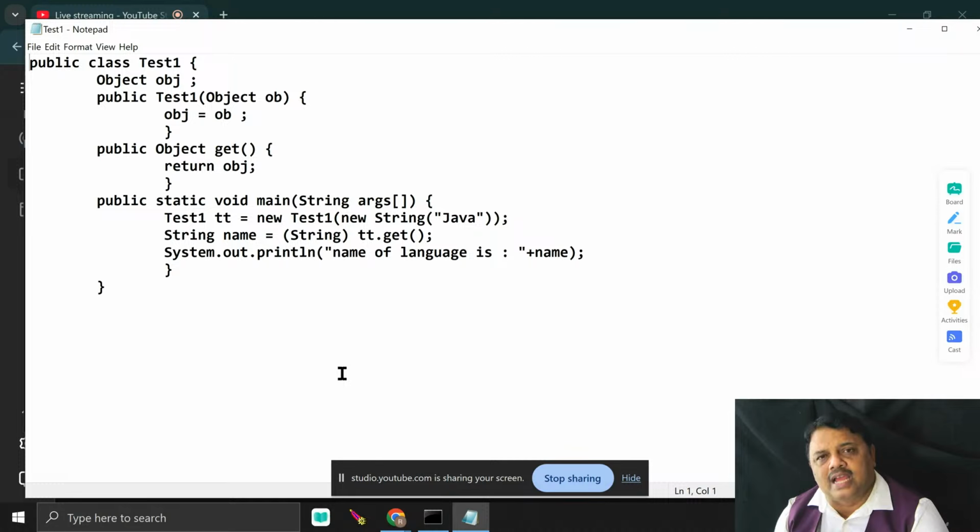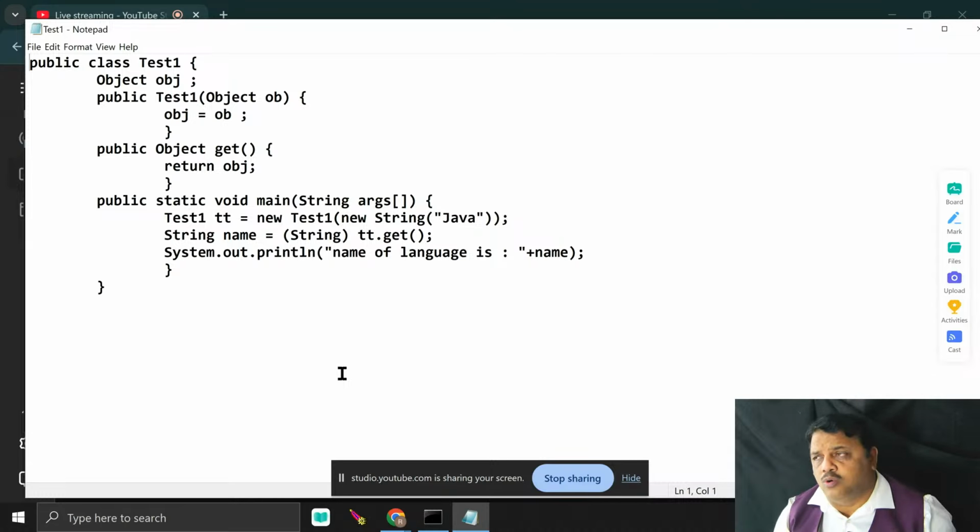I saw that most of the time students face lots of problems with looping conditions, such as nested loops. You will face lots of problems, but it is very simple.